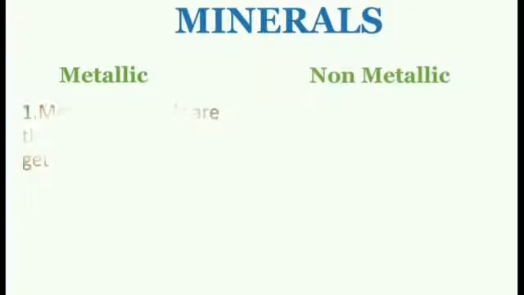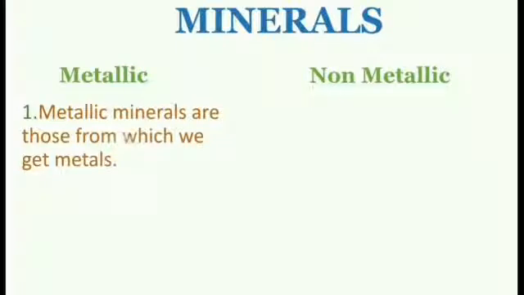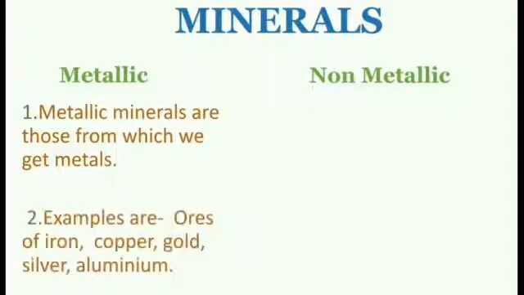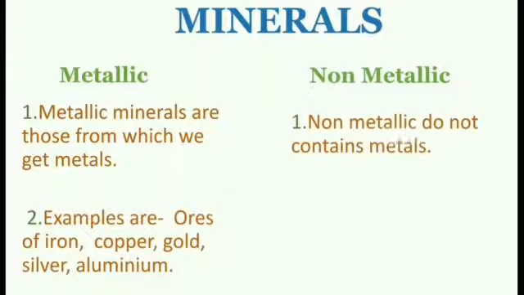Now, we are going to study different types of minerals. Different types of minerals are metallic and non-metallic. Metallic minerals are those from which we get metals. Example, ores of copper, iron, gold, silver and aluminium.